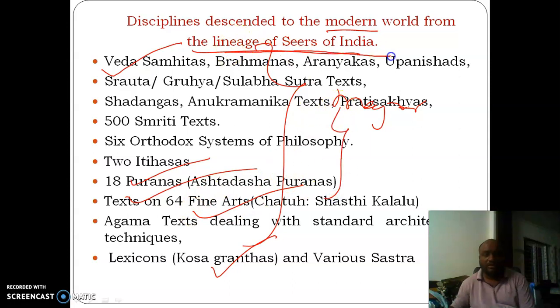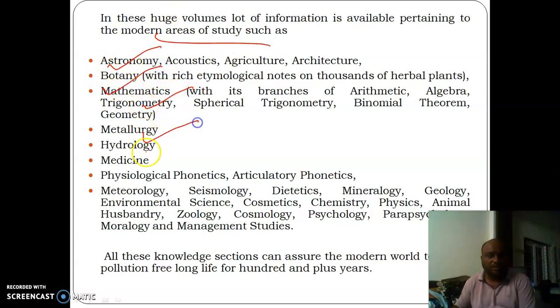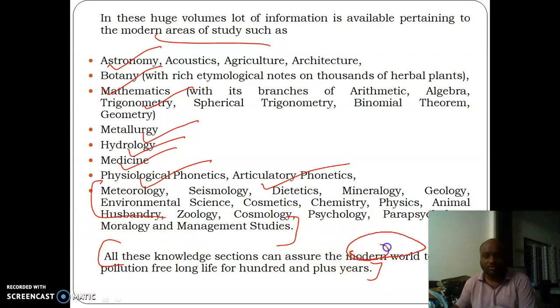Everything gives the lineage of seers of India to the modern world, where they deal with these huge volumes, dealing with almost everything in the world, starting from astronomy, botany, mathematics, metallurgy, hydrology, medicine, physiological phonetics, articulatory phonetics, and various sciences. So all these knowledge sections can assure the modern world a pollution free long life of 100 plus years.